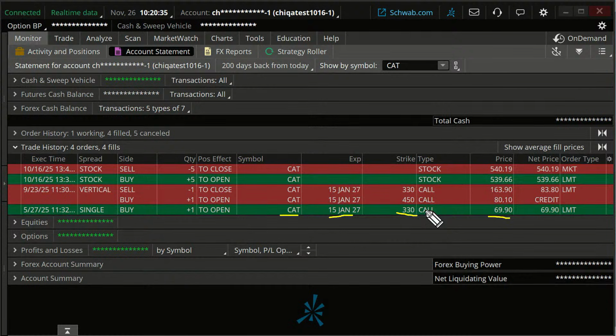Caterpillar cooperated beautifully, okay? It went up just what we wanted. And what we did is we sold, you can see this, we sold that 330 call. We sold it for 163. That was great. What did we do at the time? We bought the 450 call. We rolled it up actually to a different strike, to the lower delta. Okay. And it cost us $80 in that case. And you can see the credit right there.